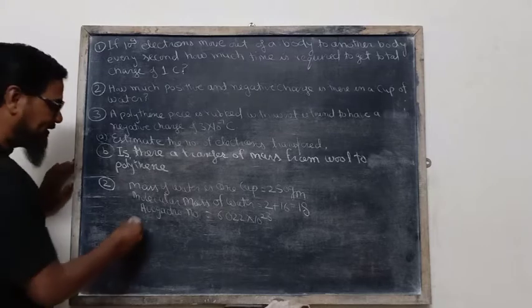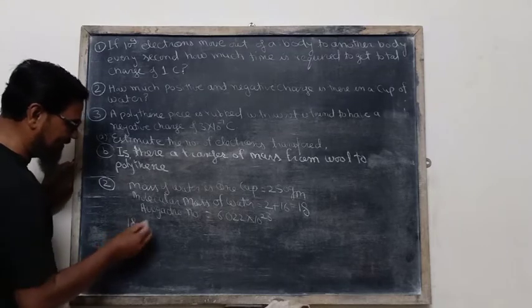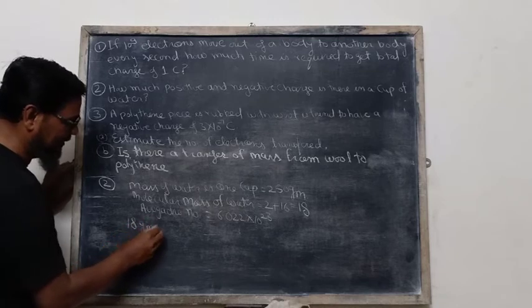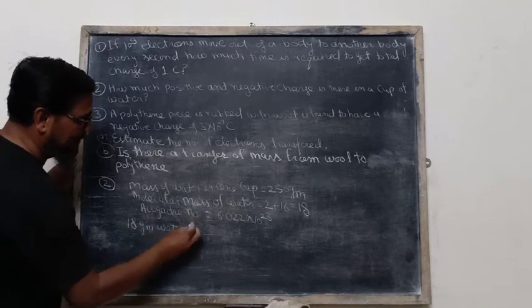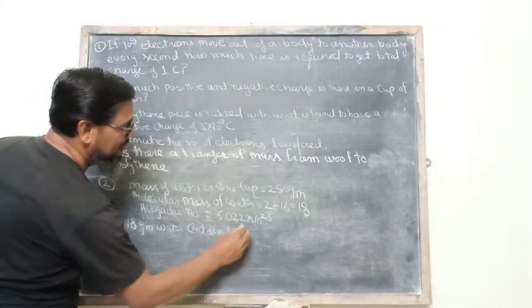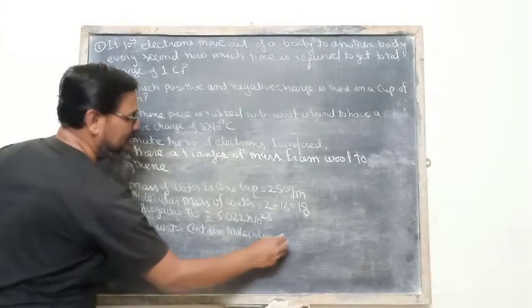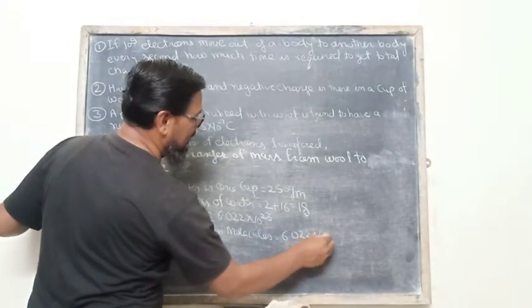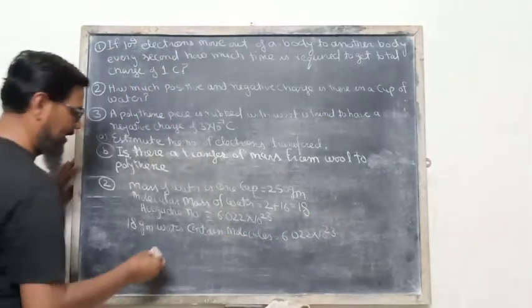Now, 18 gram water contains 6.022 into 10 raised to the power 23 molecules.